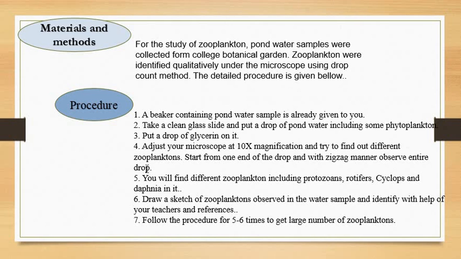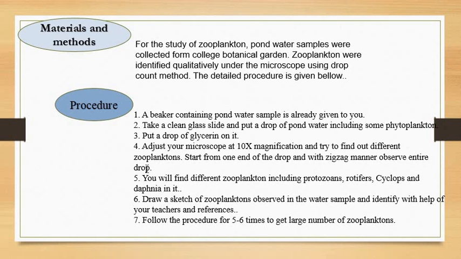So you will find the zooplanktons in the drop, including protozoans. You may find protozoans, you may find rotifers, cyclops or daphnia in it. So what will you do? You have to draw a rough sketch of the plankton present in it, right? Identify it with the help of your teacher and the reference given to you.